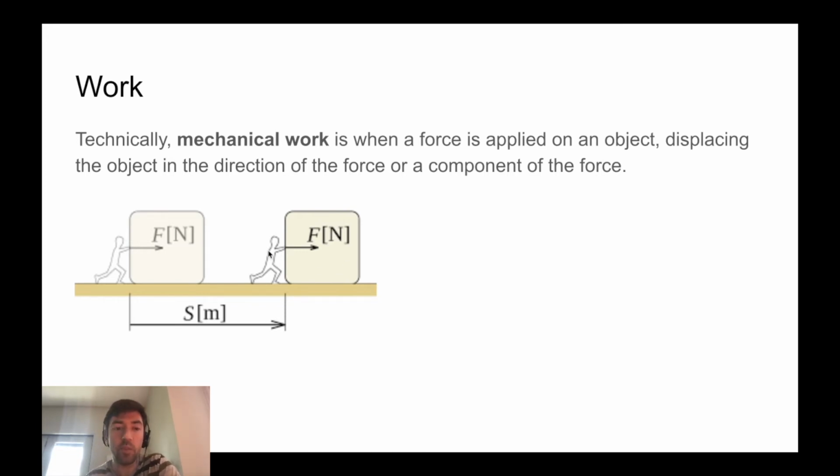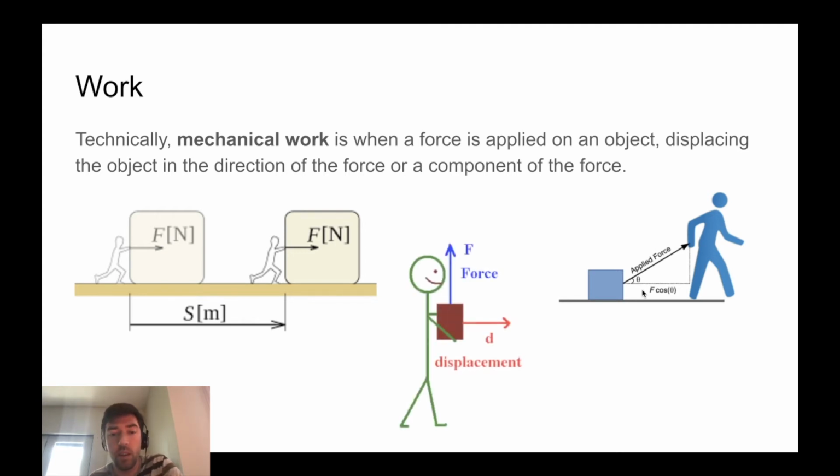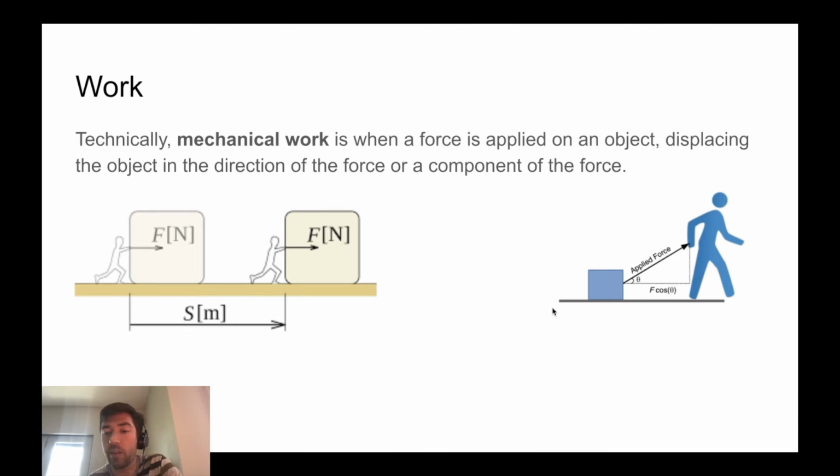So you've got work being done because a force is being applied over the course of a certain distance. Here's a slightly different example. You've got a guy pulling on, let's say, a rope which is attached to a box, and the guy is pulling on an angle, but the box is not moving on that angle. It's sliding across the floor horizontally, and so you've got a force and a displacement in slightly different directions, but still roughly to the right. And so this guy is doing work on this box, even though the force and the displacement are not exactly in the same direction.